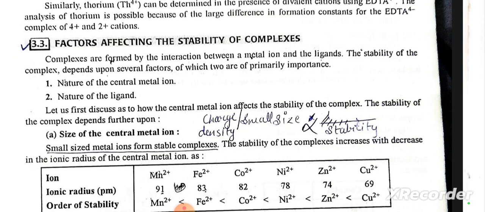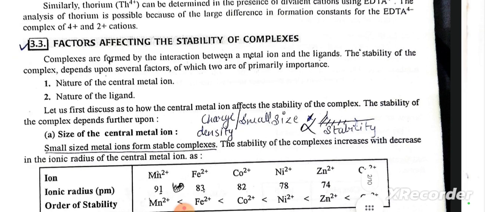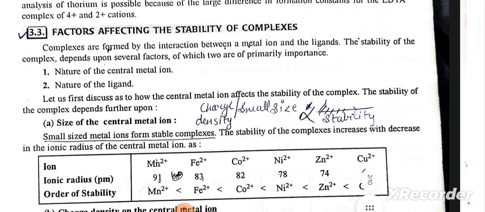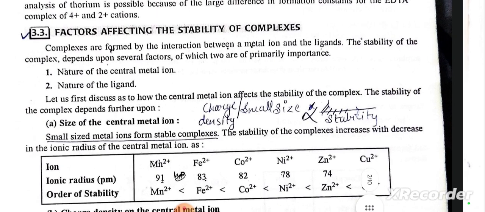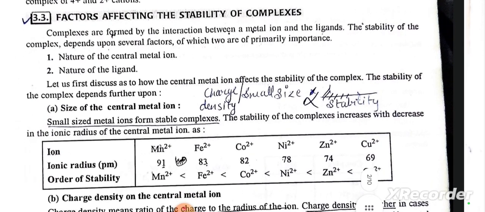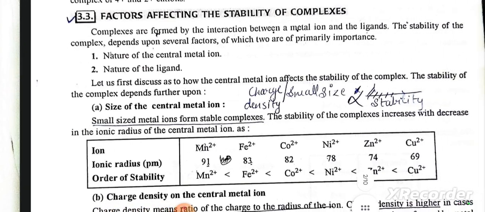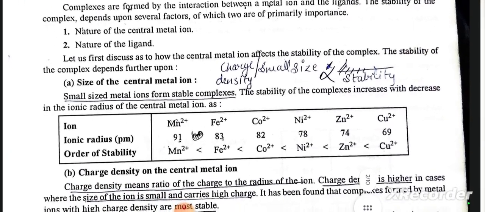First, nature of the central metal ion. Second, nature of the ligand. Let us first discuss how the central metal ion affects the stability of complexes. The stability of the complex depends further upon, first, size of the central metal ion. Small size metal ions form stable complexes.